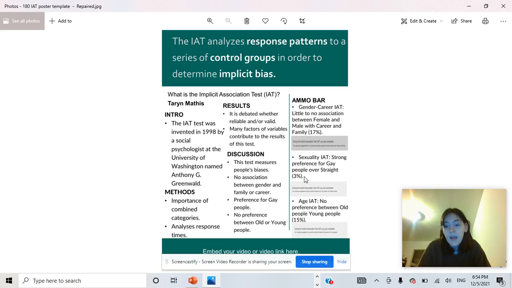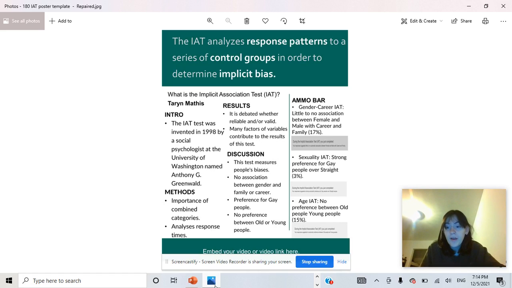Now, I took 3 IAT tests, the gender career IAT test, the sexuality IAT test, and then the age IAT test. The test said that I have little to no association between female and male with career and family, which 17% of the test takers got. I have a strong preference for gay people over straight, which only 3% of the test takers got. And I have no preference between old people and young people, which 15% of the test takers got.